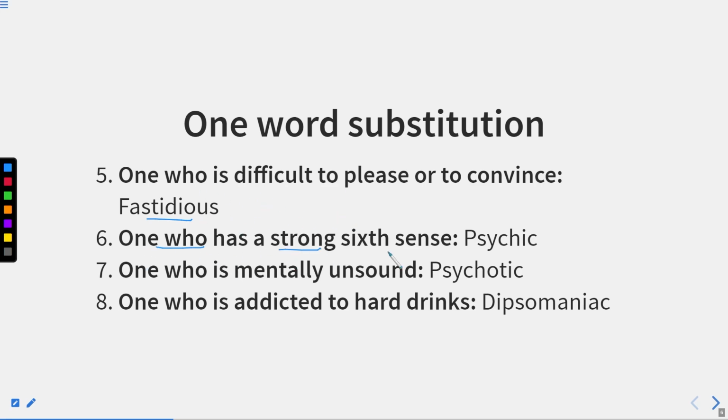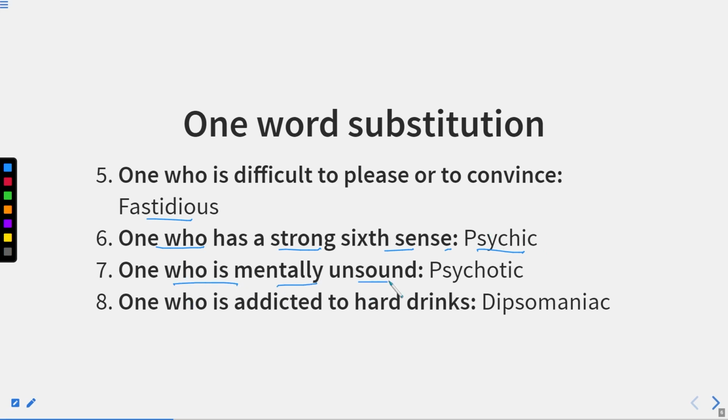One who has a strong sixth sense. Now, this type of person is known as psychic. So he has a sharp intuition. He knows what can happen next. So there is a sixth sense in his mind. So that person is known as psychic.